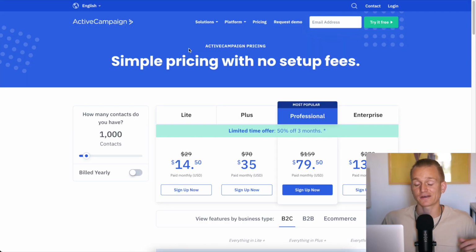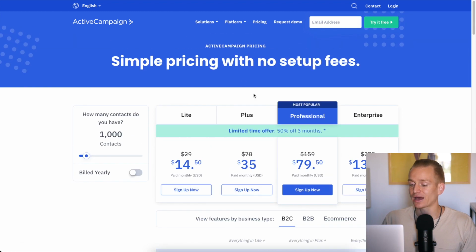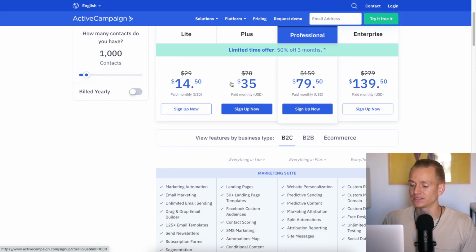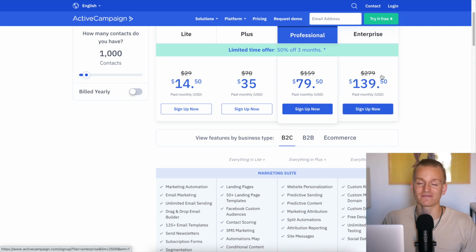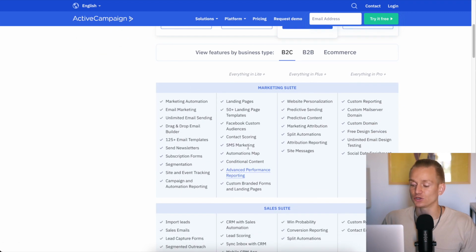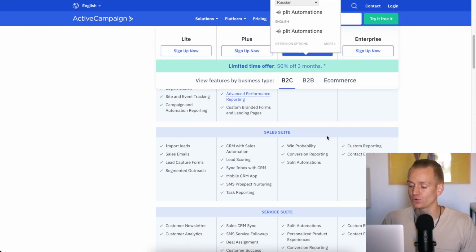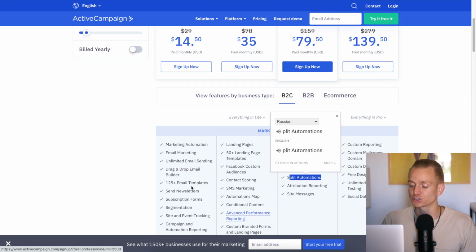And when it comes to ActiveCampaign, it is the most expensive. As you can see, they now have a discount for the first 3 months. But usually for 1,000 subscribers, the Lite plan starts from $30 a month, the Plus is $70, and the Professional is $160, and then you have Enterprise as well. That is quite a price jump, and you need to look at what exactly you want. For example, split automations, and I believe site tracking also only comes in the Professional plan.